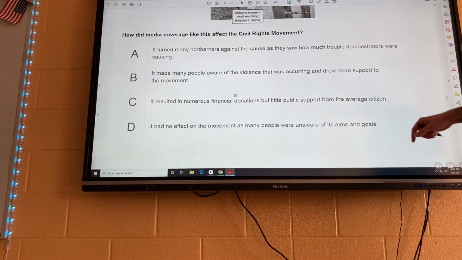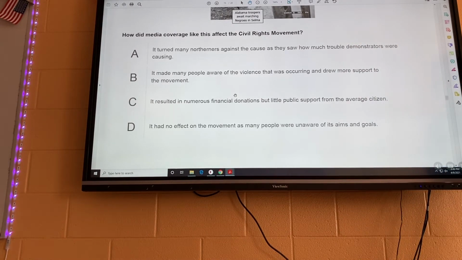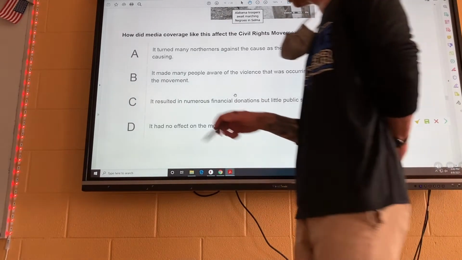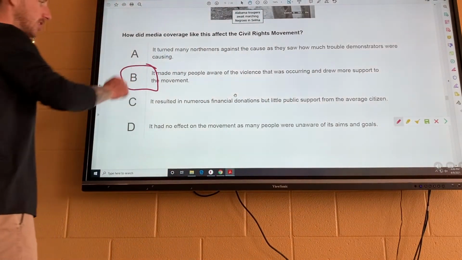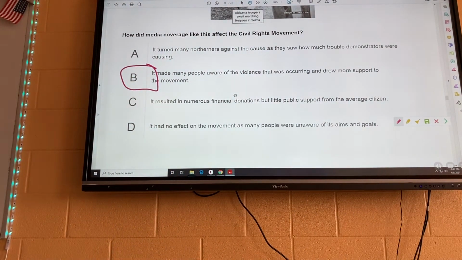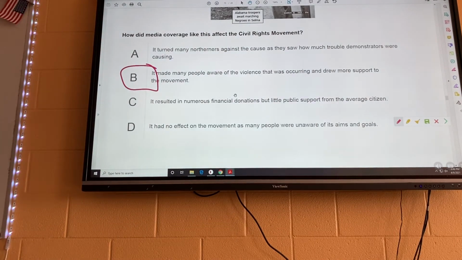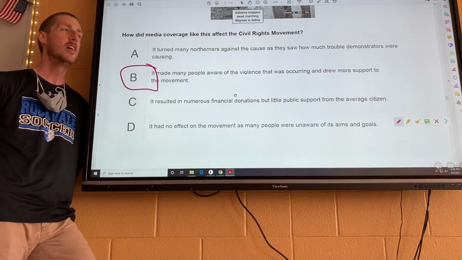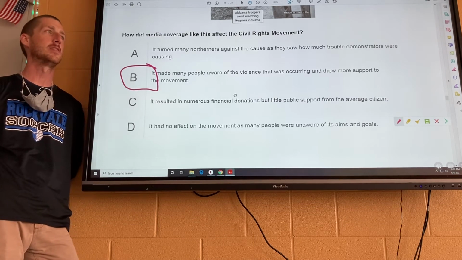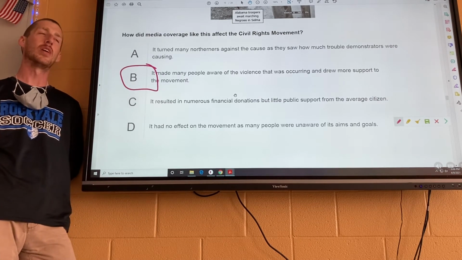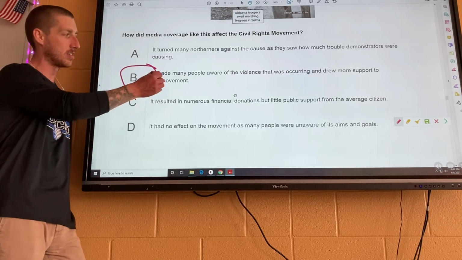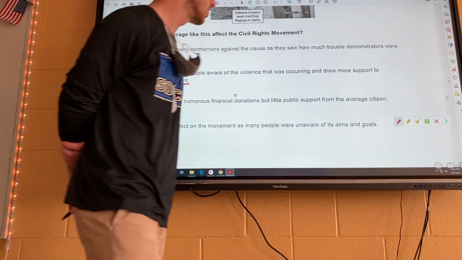And it says, how did media coverage like this affect the civil rights movement? And basically it showed that in the South, there was violence and there were problems occurring in the movement, and it gave support to the movement because people in the North and people around the country said, why are these people in the South treating these people this way? They're just marching. So it gives a lot of attention and it gives a lot of support for the movement, okay? So let's take a look.